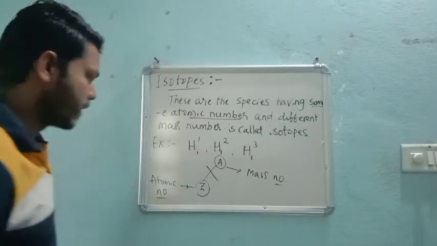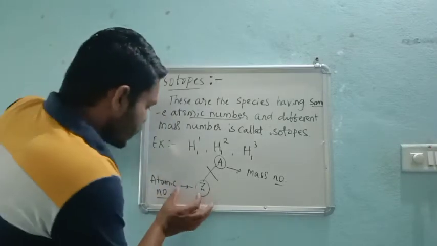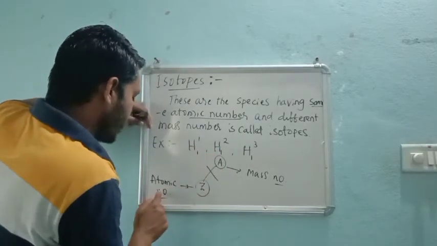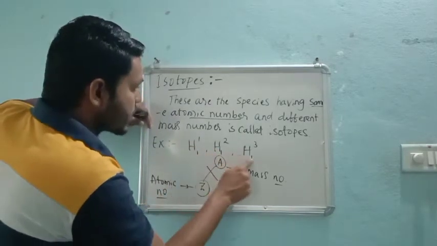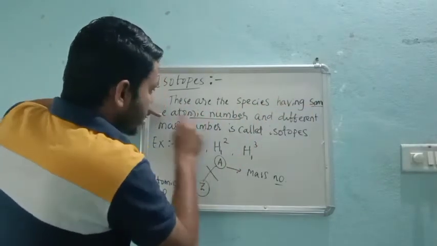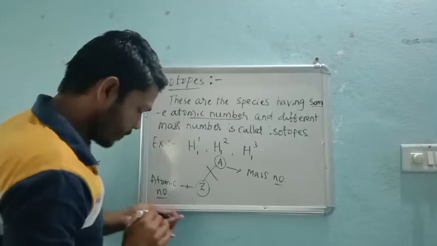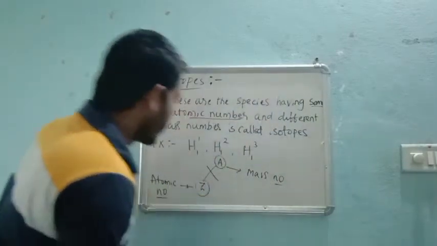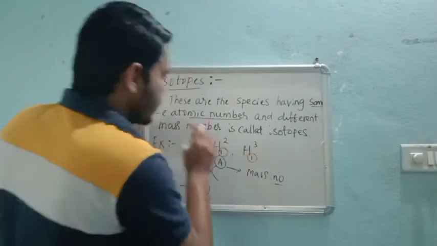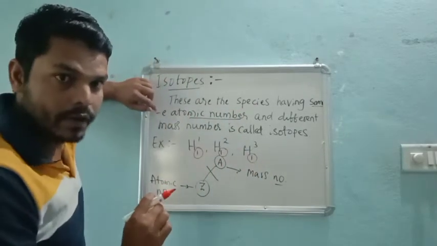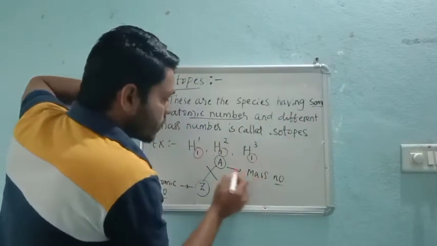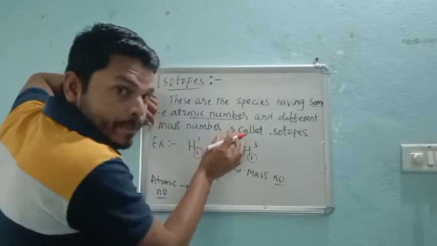Now compare these. First, see the atomic number in this example. The atomic number is the same in all three cases. So these are species having the same atomic number. Now the mass number is always at the top.